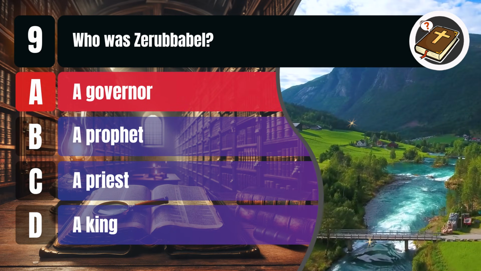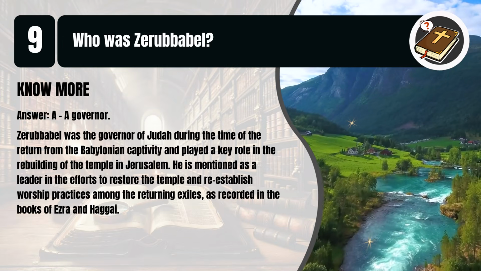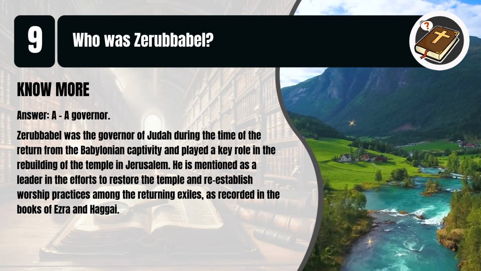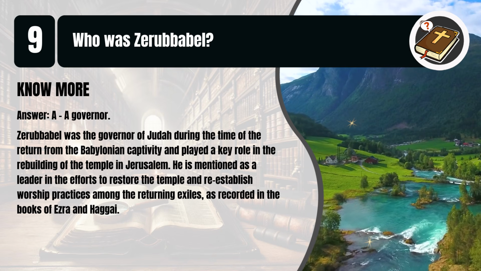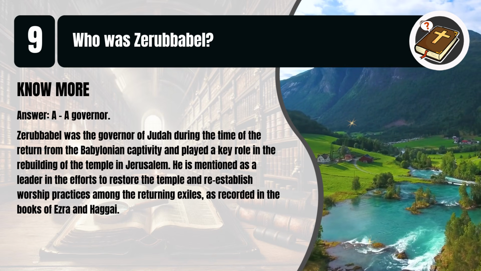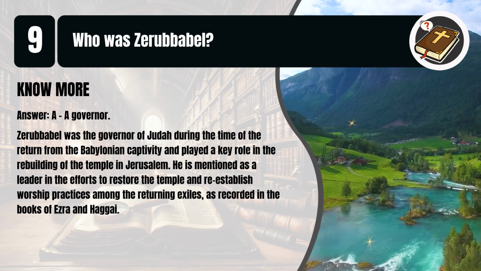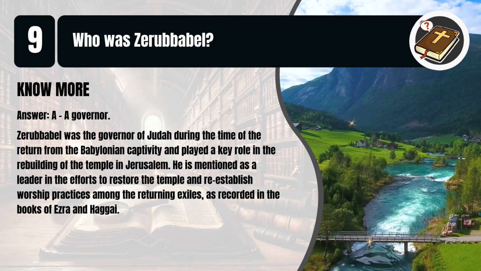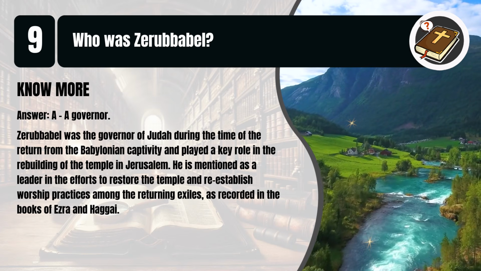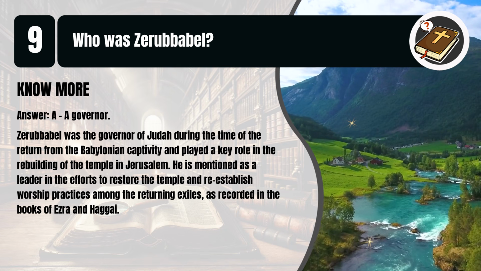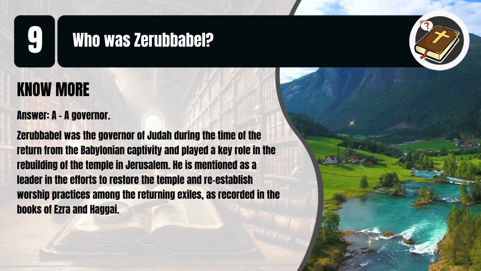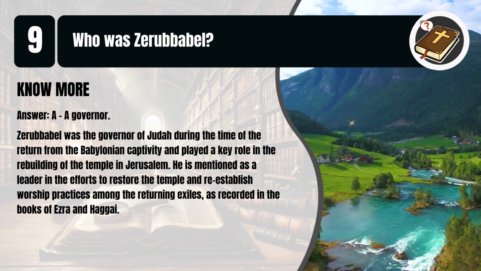That's A. A governor. Zerubbabel was the governor of Judah during the time of the return from the Babylonian captivity and played a key role in the rebuilding of the temple in Jerusalem. He is mentioned as a leader in the efforts to restore the temple and re-establish worship practices among the returning exiles, as recorded in the books of Ezra and Haggai.